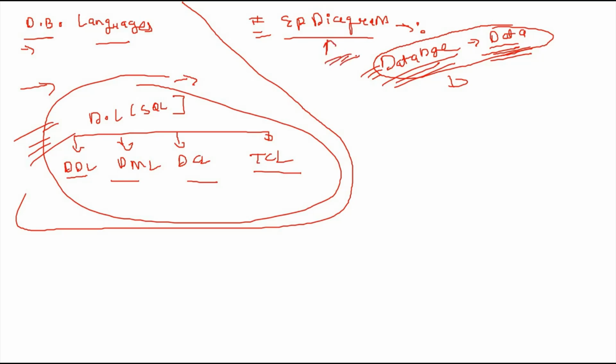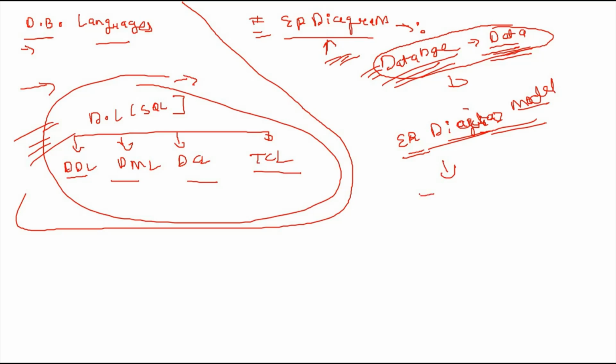The ER data model describes the structure of the database with the help of a diagram called the ER diagram. I have taken a simple definition here. This is the ER data model, a type of ER data model.